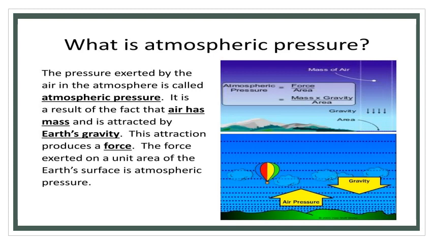Children, once again, what is atmospheric pressure? The pressure exerted by the air in the atmosphere is called atmospheric pressure. It is a result of the fact that air has mass and it is attracted by Earth's gravity. This attraction produces a force. So the force exerted on a unit area of the Earth's surface is called atmospheric pressure.